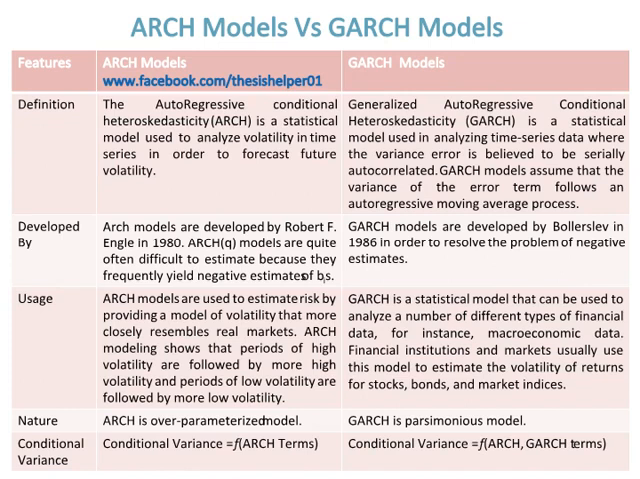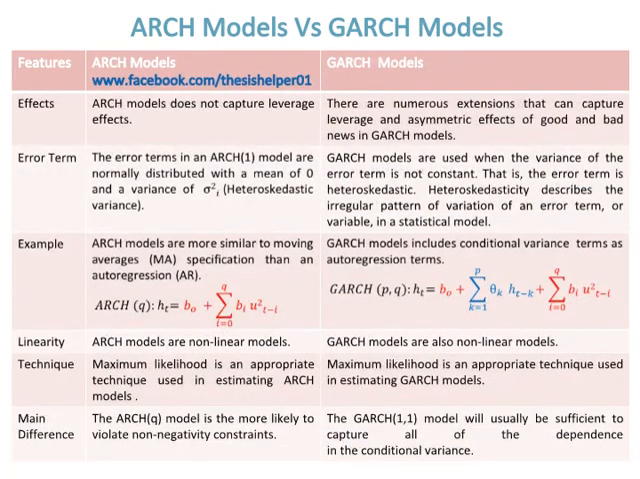ARCH is an over-parameterized model, whereas GARCH is a parsimonious model. Conditional variance of ARCH models is equal to functions of ARCH terms, whereas conditional variance of GARCH models is equal to functions of ARCH and GARCH terms. ARCH models do not capture leverage effects, whereas there are numerous extensions that can capture leverage and asymmetric effects of good and bad news in GARCH models.